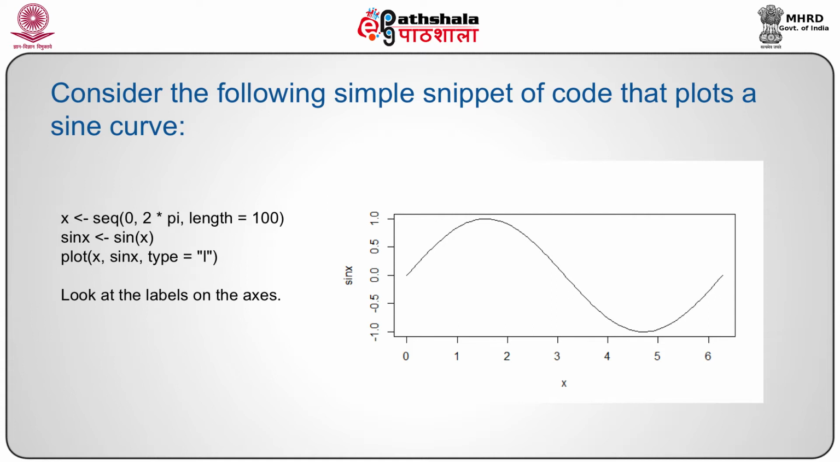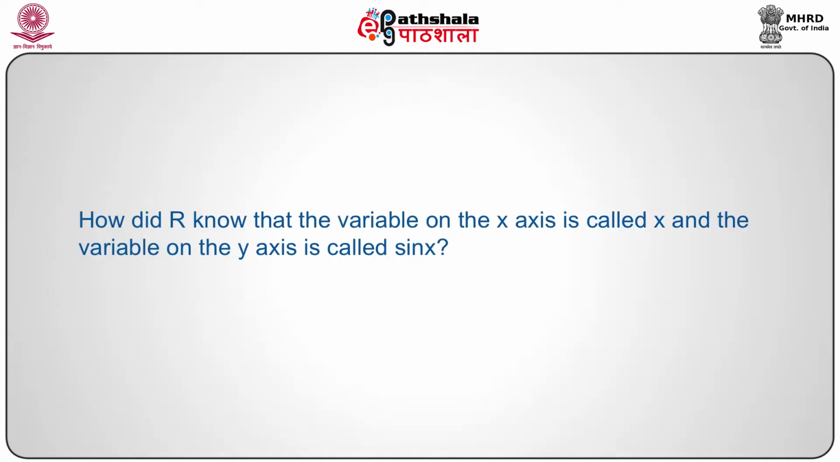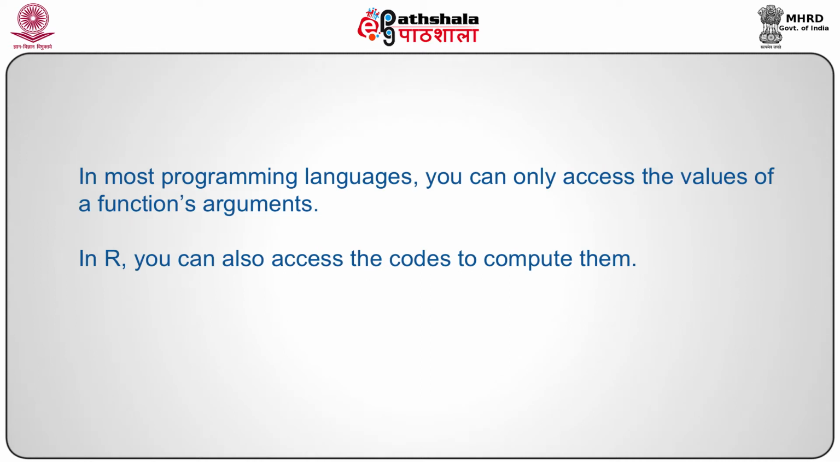Now have a look at the labels on the axis. The interesting thing is, have you ever thought how R knew that the variable on the x-axis is called x and the variable on the y-axis is called sin x? In most programming languages, you can only access the values of a function's arguments. But R has something special for us. If you use R, you can also access the code used to compute them.